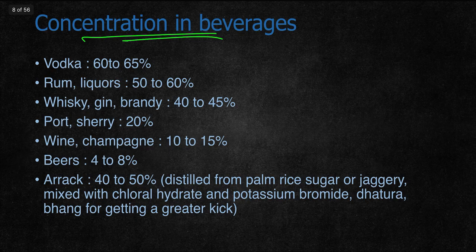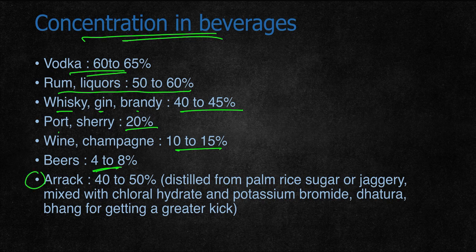Coming to the concentration of alcohol in beverages, different beverages have different concentrations. Vodka is the highest, with 60 to 65%, rum and liquors 50 to 60%, whiskey, gin, brandy 40 to 45%, port and sherry 20%, wine and champagne 10 to 15%, beers 4 to 8%. Another drink called arak consists of 40 to 50% alcohol.